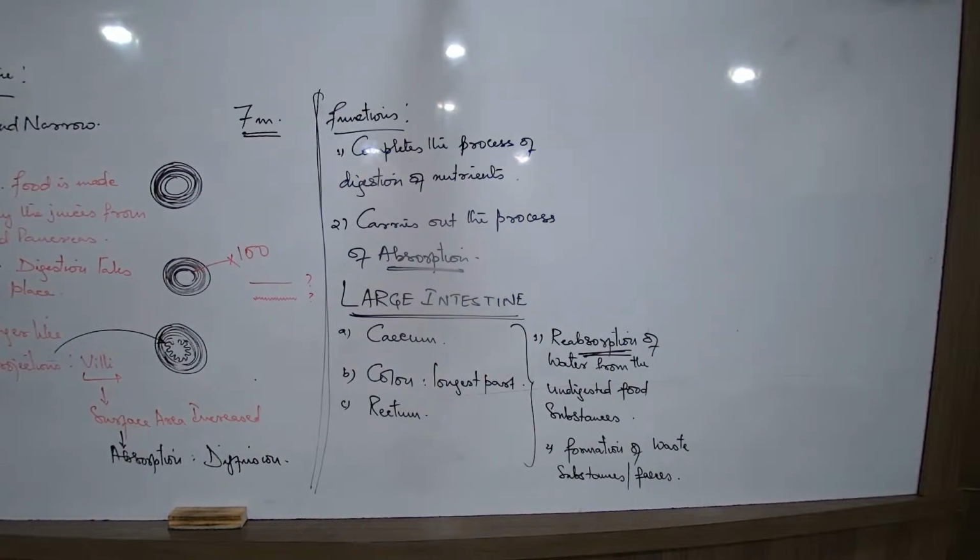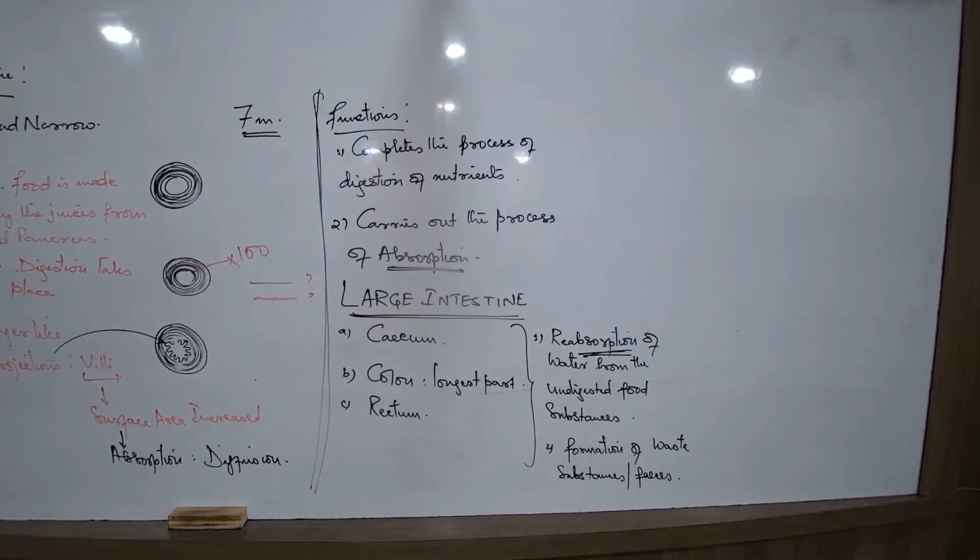Surrounding this there are a lot of blood vessels. So the water is constantly moving towards the blood. So progressively the undigested material is becoming liquid, then fluid, then semi-solid. Why? Reabsorption of water. Why is reabsorption of water necessary? If reabsorption of water does not happen, then at one particular time when we are excreting a whole lot of water, loss from the body, our body immediately starts suffering from dehydration, water loss.